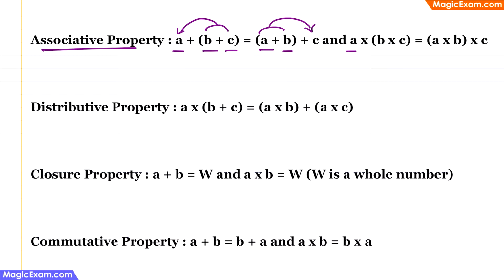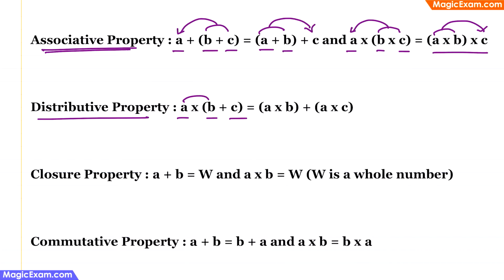Similarly, if you are trying to multiply A and B and C, it doesn't matter if you first multiply B and C and the product is multiplied with A. Similarly, if you multiply A and B and multiply that product with C, the answer will remain the same. And this is associative property, where the numbers can be associated in any manner. Distributive property is where if you are trying to multiply A with B plus C, then you can first multiply A with B and add the product with A into C. That is, you are distributing A across the two sides. Therefore, this is distributive property.